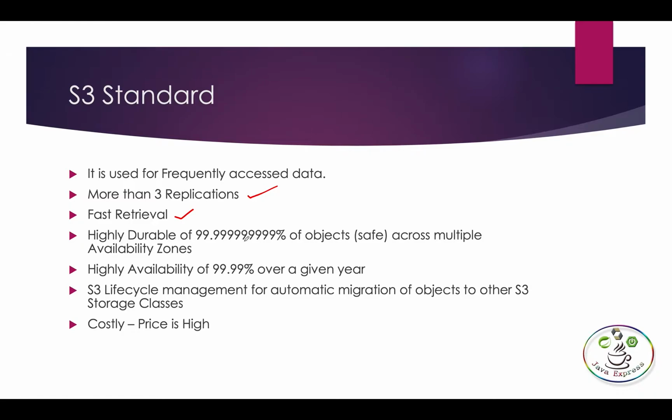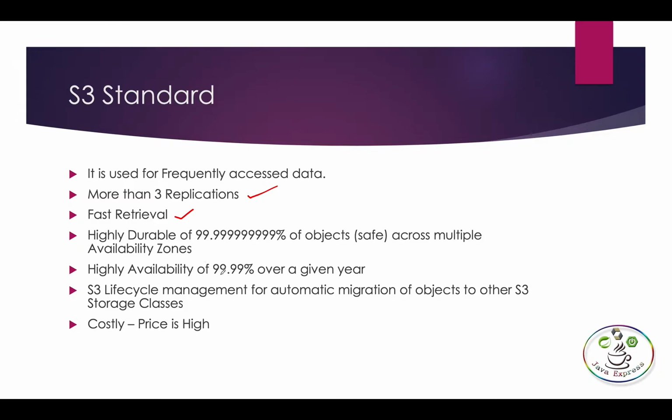That means your files will be very safe and secure. There is almost no chance of loss. Out of 1000 files, maybe one file will be lost. That means highly durable. And what is high availability? 99.99% over a given year. That means this much of the time your website will be available, like your Amazon console will be available this much time over a given year.